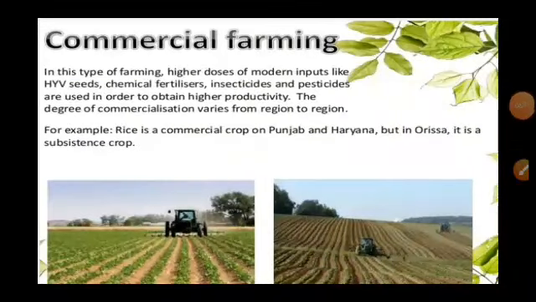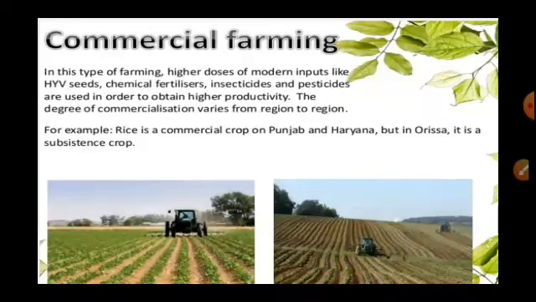Next is commercial farming. By its name it is clear what it is all about. In this type of farming, higher doses of modern inputs like HYV seeds, chemical fertilizers, insecticides and pesticides are used in order to obtain higher productivity, because they are farming for commercial purposes. The degree of commercialization varies from region to region.